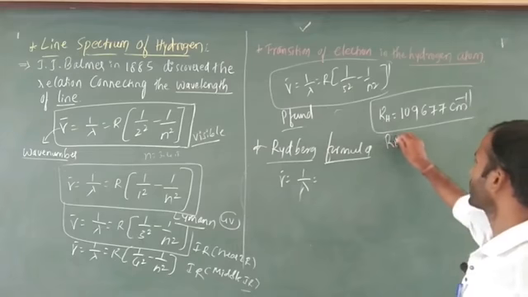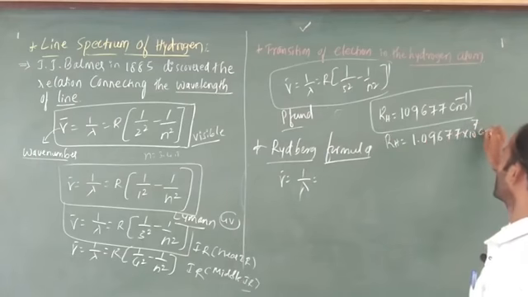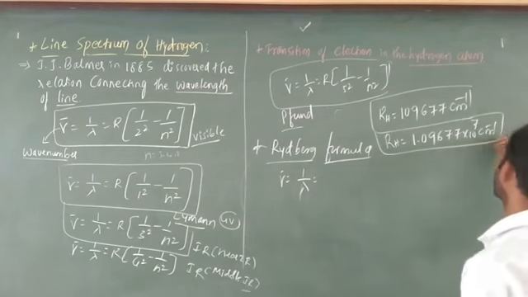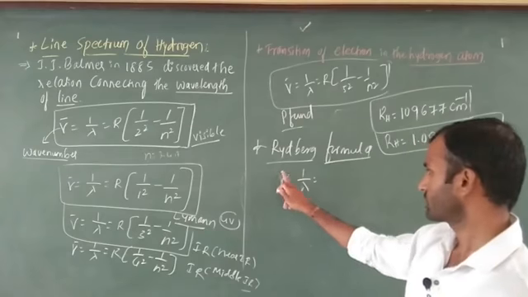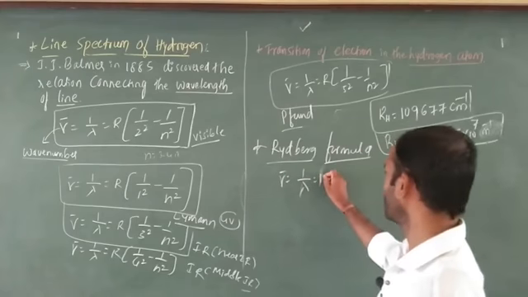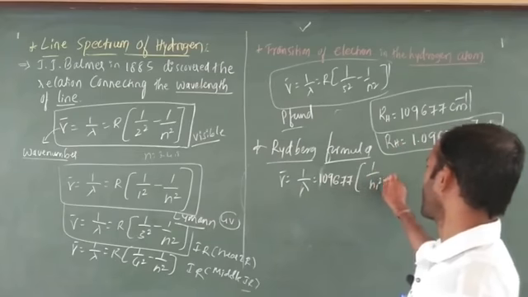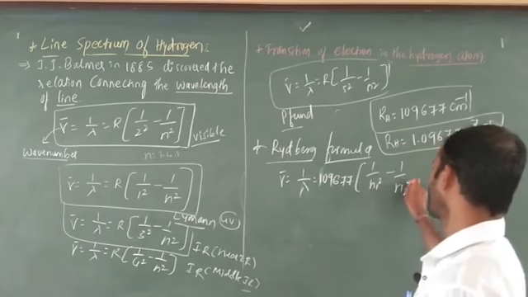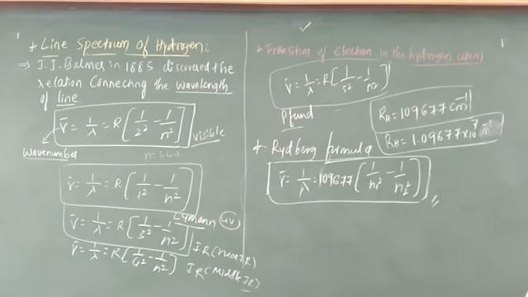After that, another value is there, that is called 1.09677 into 10 to the power of 7 per meter. Okay, one is not centimeter, it is per meter. One is the CGS system, one is the SI system. You have to follow any one of these two, no problem. Here nu bar equal to 1 by lambda. Next, I am going to write the R value only, that is 109,677. Next, he is going to write 1 by N1 square minus 1 by N2 square. This is the formula for the Rydberg constant.